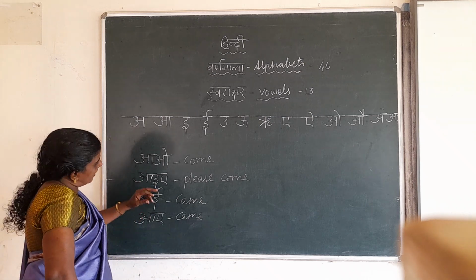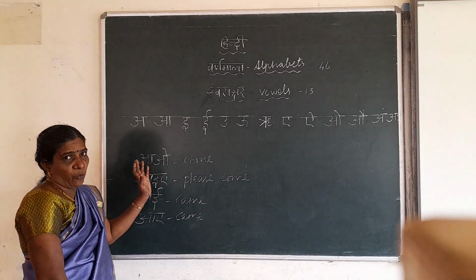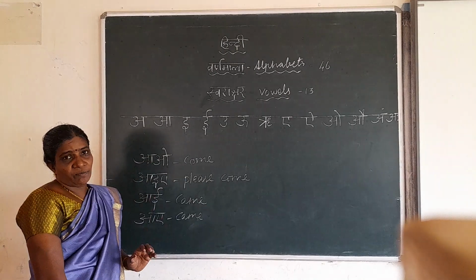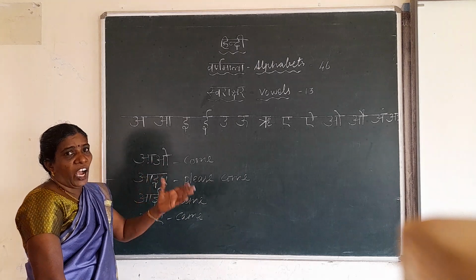Like that, with respect we will call like this. Youngers will be called like this. आओ, come. आइए, please come. Elders you have to call आइए. Youngers you have to call आओ.